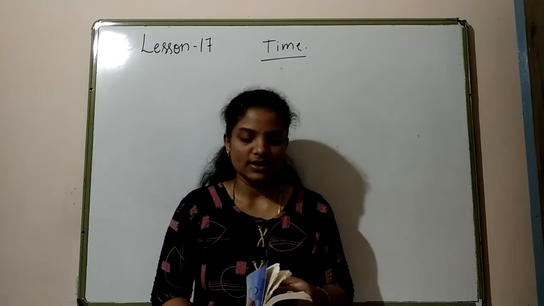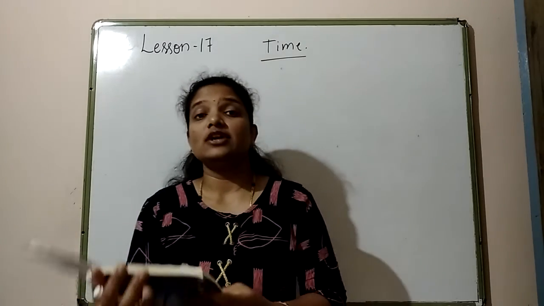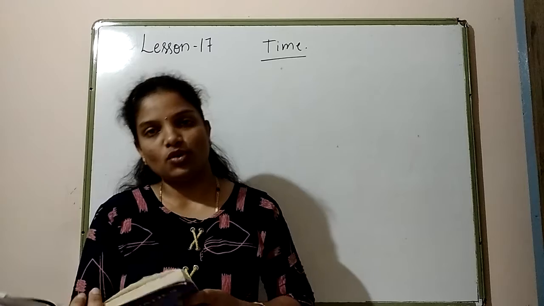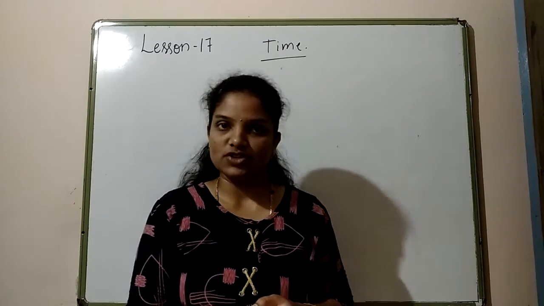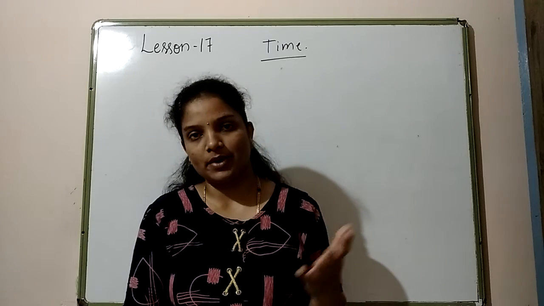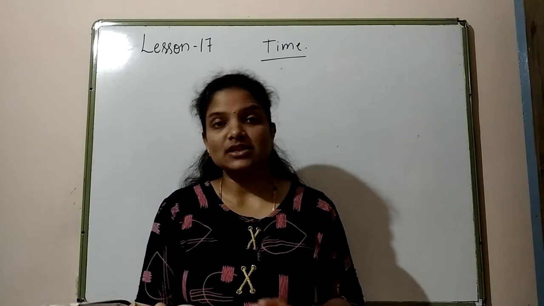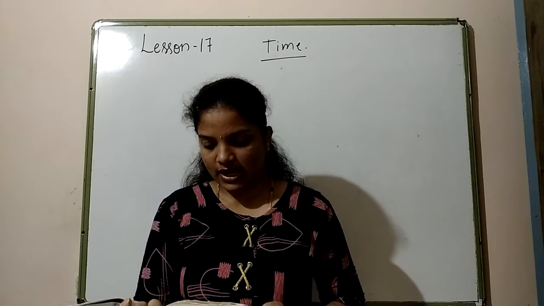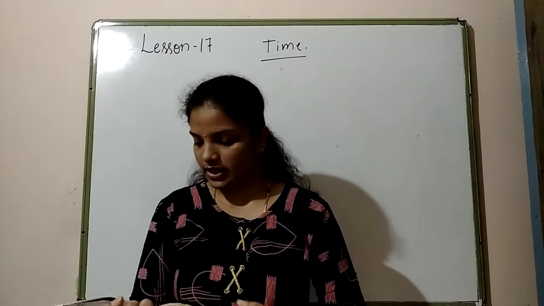Next comes the months. Months of a year. We already know that there are 12 months in a year, and you also know the spelling, right? So January, February, March, April, May, June, July, August, September, October, November, December. So these all are the months of the year. Okay, so January is the first month of the year, December is the last month of the year.